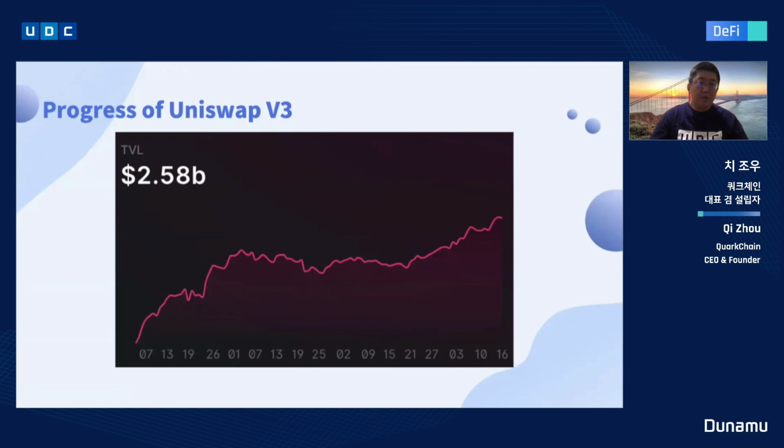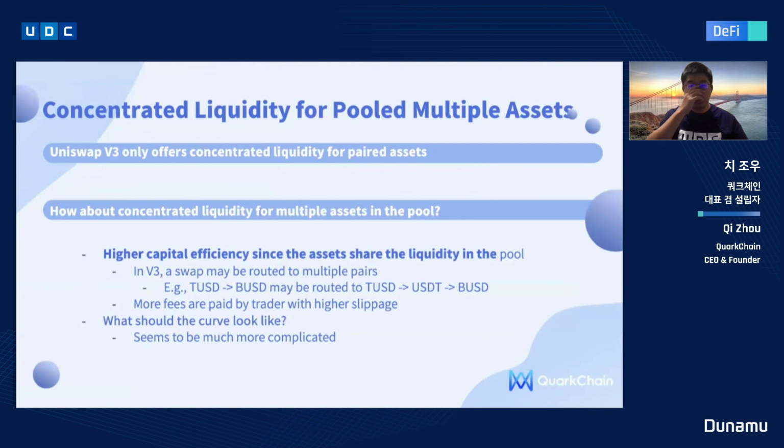Because of the advantages of Uniswap V3, its TVL has grown dramatically. It reaches roughly 2.58 billion just after about 3 months of launch.